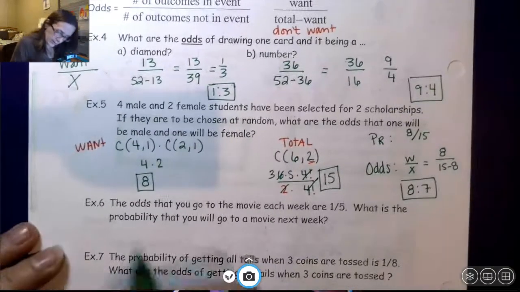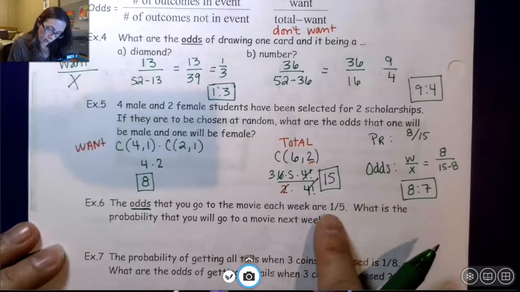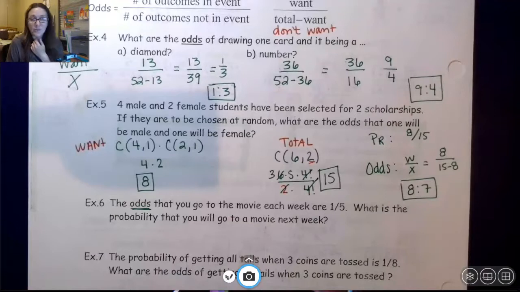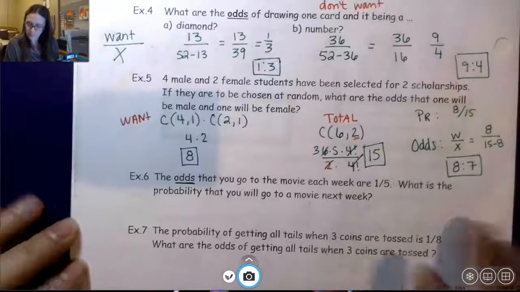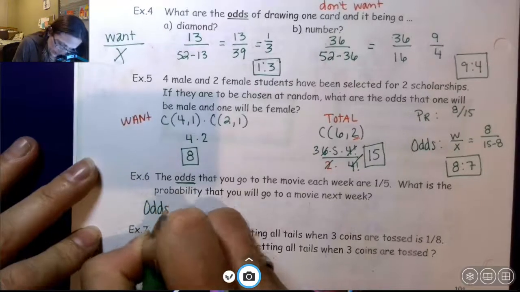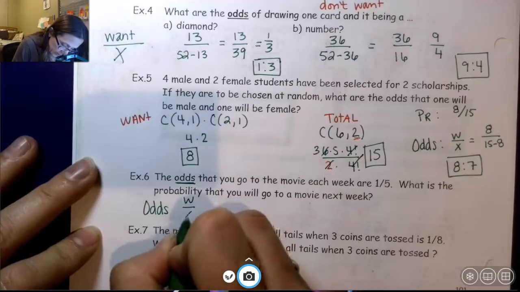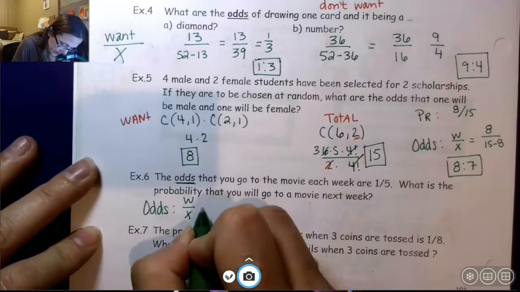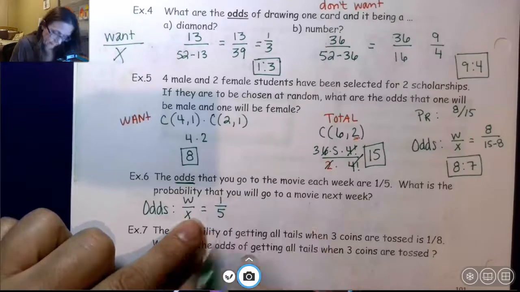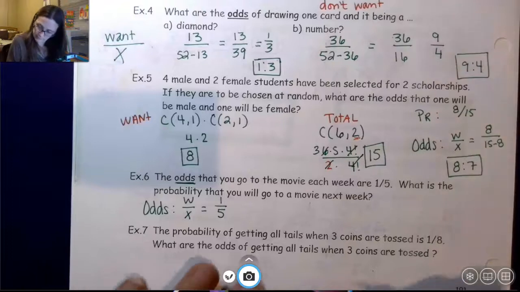Now, the odds that you go to the movie each week are 1 to 5. What is the probability that you will go to the movie next week? So remember, odds are what you want to what you don't want. And they're telling you that it's 1 to 5. So can you convert that back to probability?